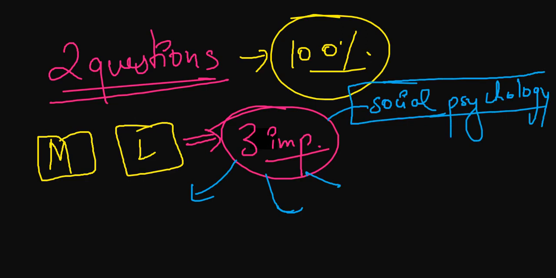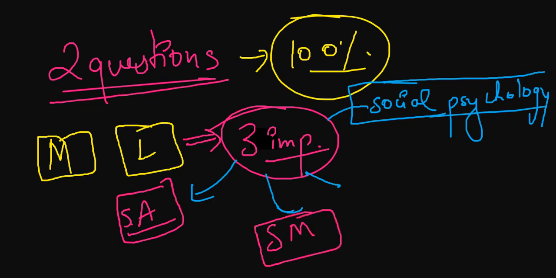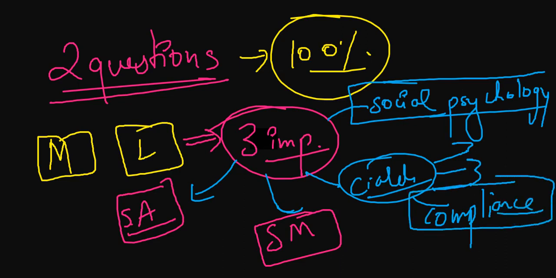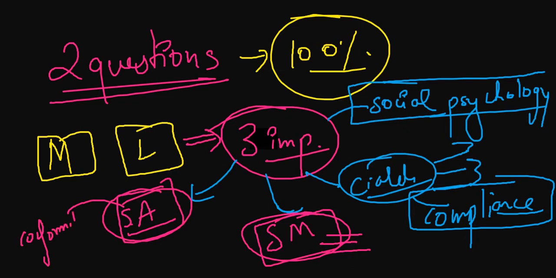So what you should do is prepare Solomon Asch, Stanley Milgram, and Cialdini: foot in the door, door in the face, low ball, high ball, all the techniques of compliance. You must be thorough with all the theories of compliance. Then you must be thorough with the obedience experiment, Stanley Milgram, and the Solomon Asch conformity experiment.